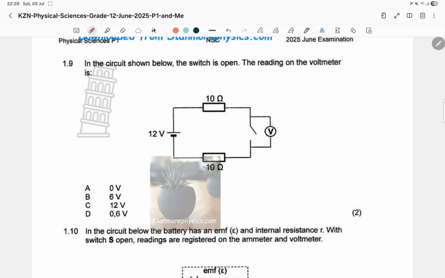1.9 says in the circuit shown below, the switch is open. Okay, in the circuit, the switch is open. Right, we can see the switch is over here. Now, it says the reading on the voltmeter is this V. Now we can see that this V is only going to read the voltage across the terminals of the battery. Because if it is not connected, it's not going to read this section, but the terminals of the battery. So it should read 12 volts when that switch is open.